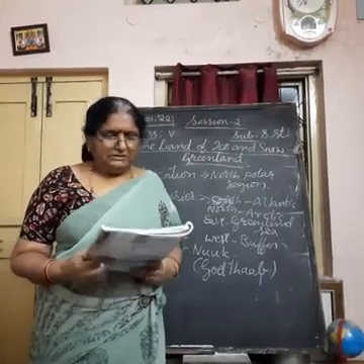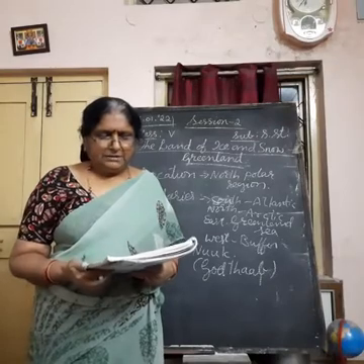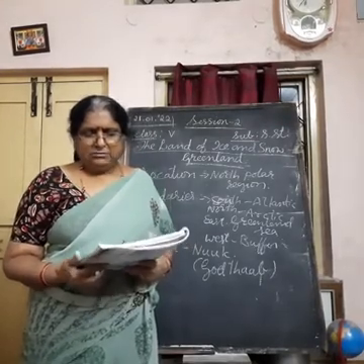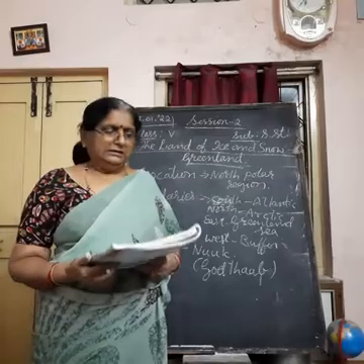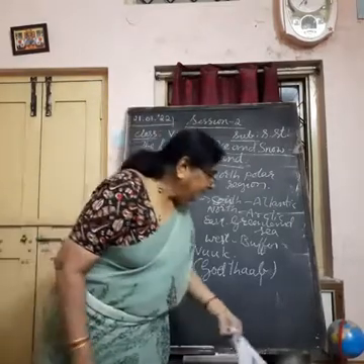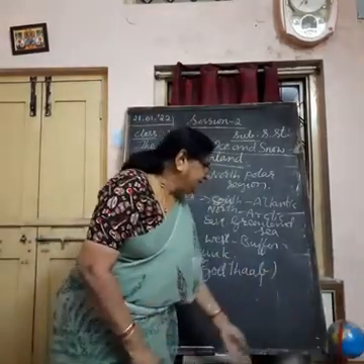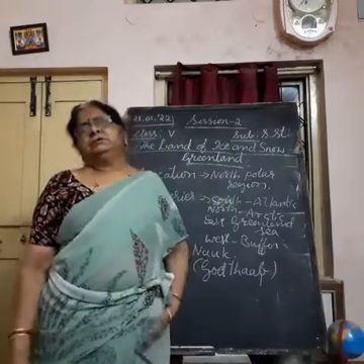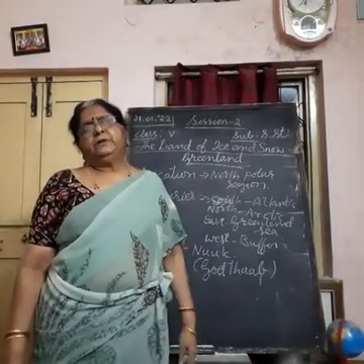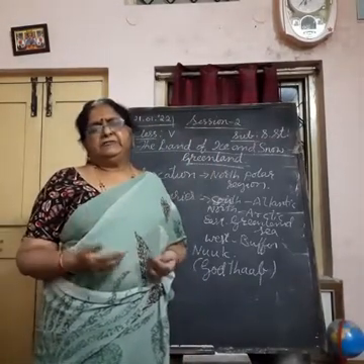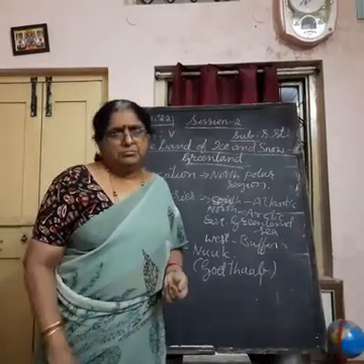Major part of this island is under permanent ice, and it is located in the Arctic region. So tomorrow we are going to study about the climate, life of people, everything. Here I stop today. Thank you.